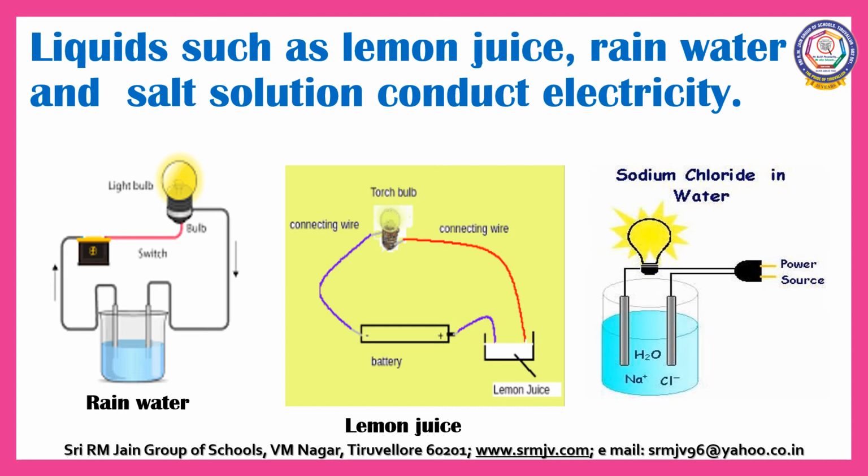Liquids such as lemon juice, rainwater, and salt solution conduct electricity because they have ions. The bulb glows in all the three cases, which mean that they are good conductors of electricity.